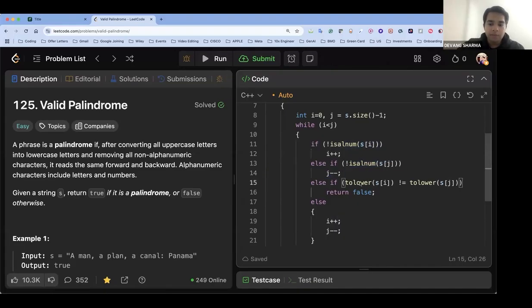And then I'll compare if these are not the same character. So understand one by one. If it is not alphanumeric at the beginning, if it is not alphanumeric at the end. So line number 15 means what? It is alphanumeric at both the beginning and the end. All agree? Look at the code sequence, then let me know. We are checking if it is not alphanumeric, do i++. If it is not alphanumeric, do j--. So if my code is able to reach line number 15, it means at index i and index j, 100% both of the values are alphanumeric. All agree? Any doubt? Any question?